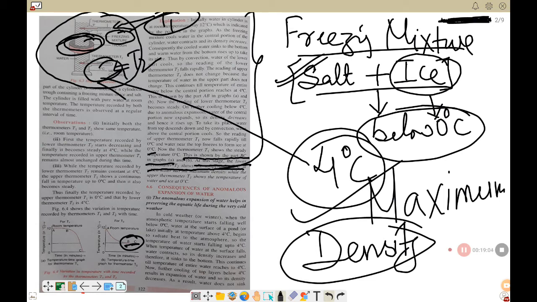All right, clear? Okay, the next topic is now consequences of anomalous expansion of water, meaning results. What do you see? What are the results? What are the expectations that we can have by the anomalous expansion of water? Number one is that the anomalous expansion of water helps in preserving aquatic life during the very cold weather.